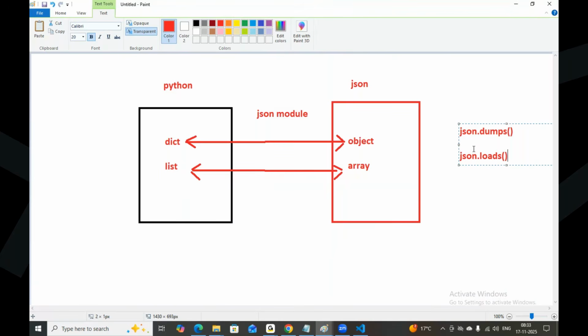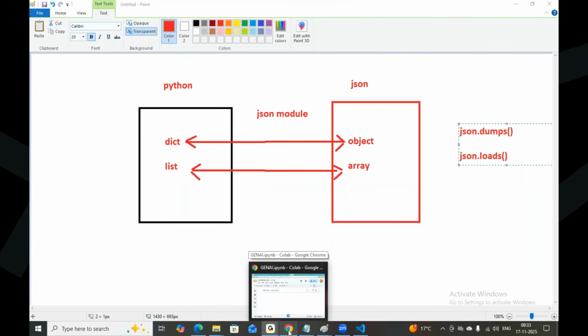From JS to JSON we use dumps, and from JSON to JS we use loads. No, no. Dictionary to JSON object, that is the dumps method. Dictionary to JSON object, that is the dumps method.